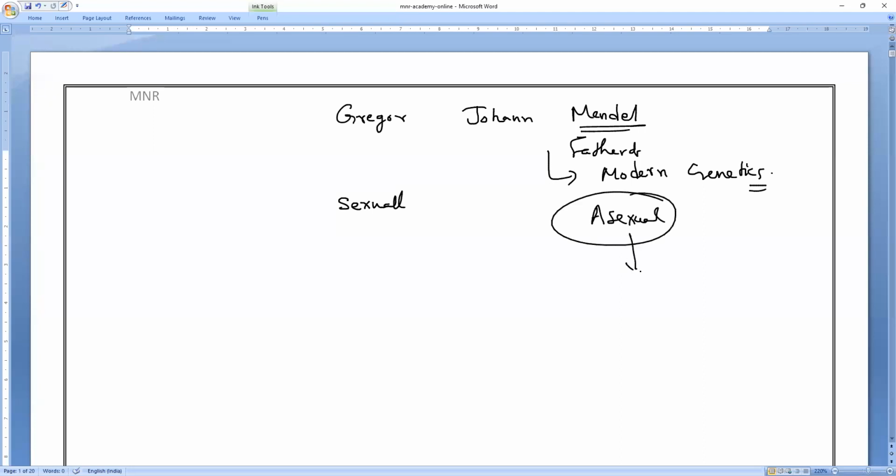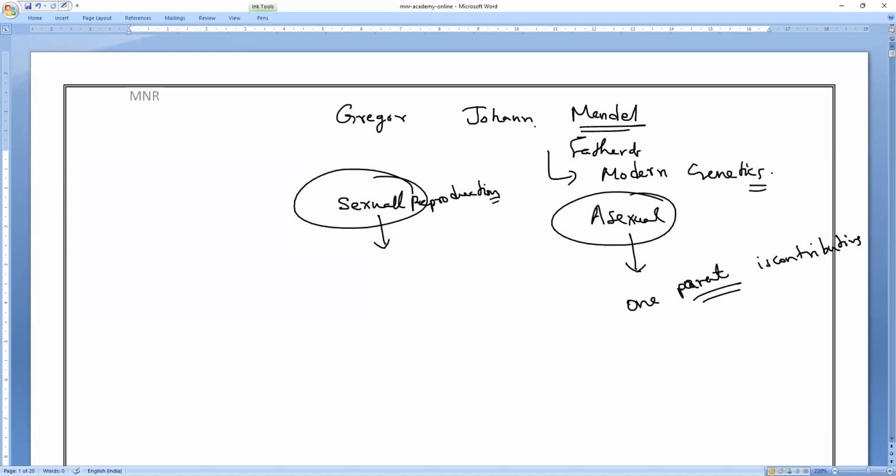What is the reason, everyone? Because in asexual reproduction, how many parents are contributing? Only one parent is contributing. So we cannot observe much variation from parents to the offsprings. But greater diversity in variations is produced during sexual reproduction, so whatever genetic changes we notice happen only during sexual reproduction.